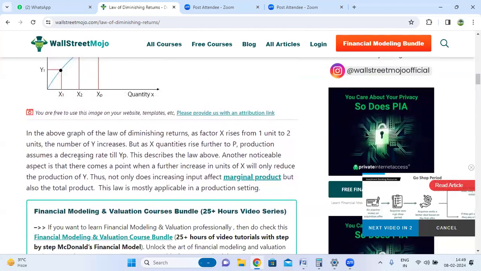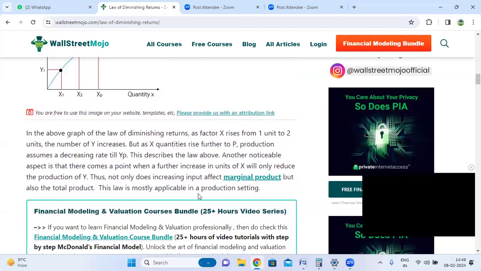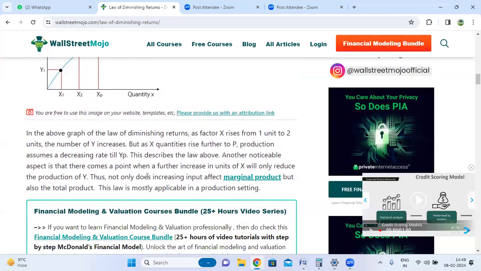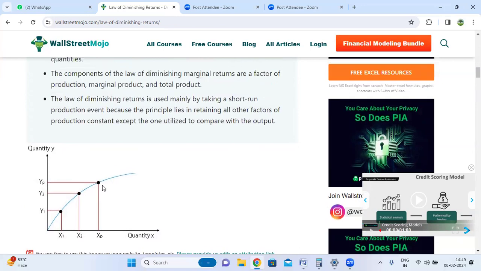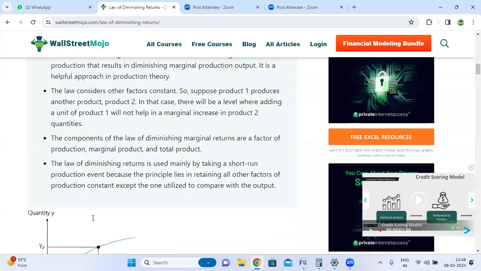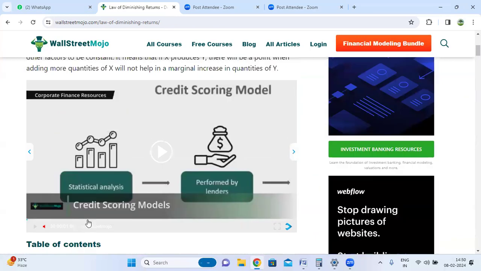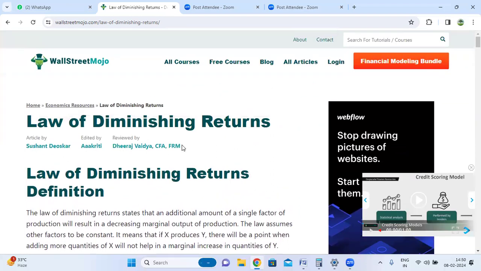The law is mostly applicable in production settings, indicating rising and decreasing production. So this is the law of diminishing returns.